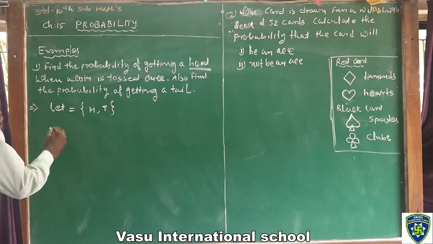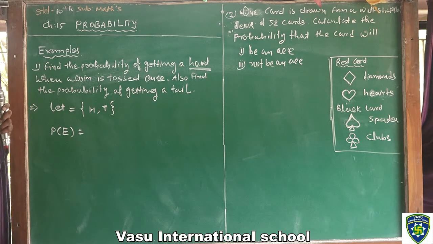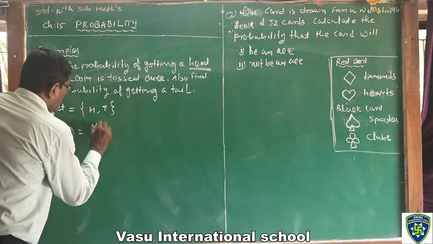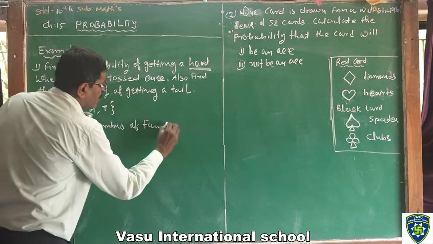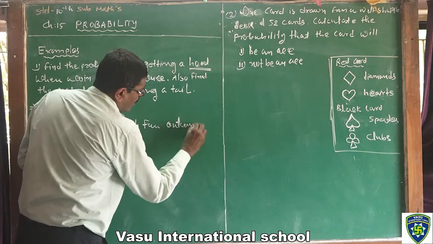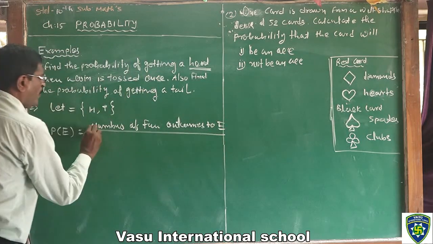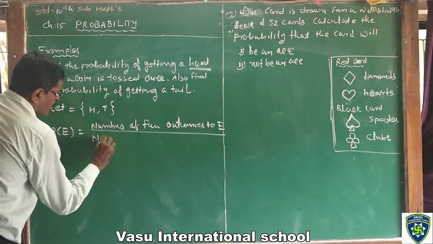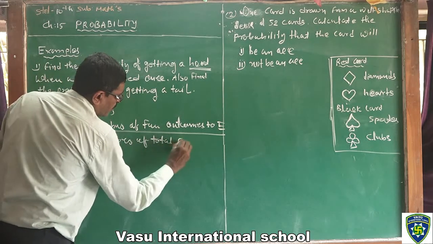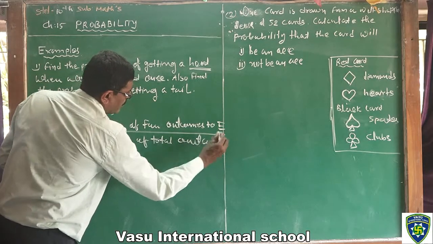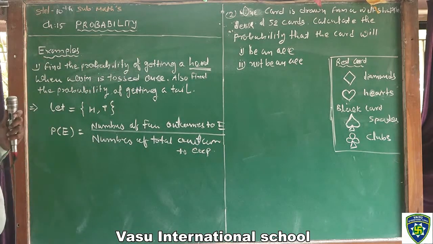Head पाने की probability. Then probability of event E is equal to the number of favorable outcomes to E upon the number of total outcomes of the experiment.